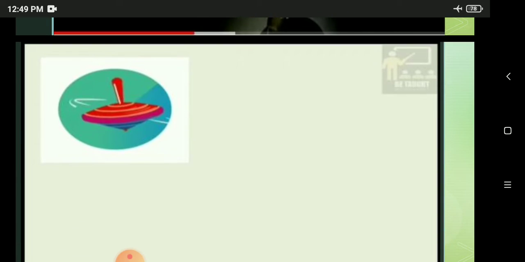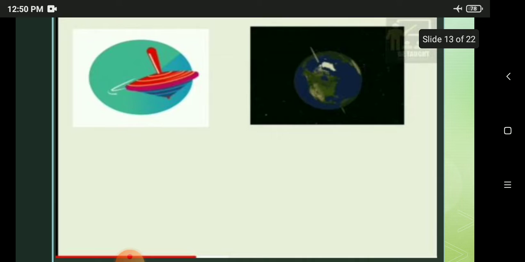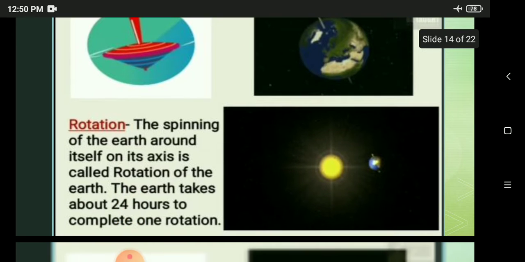See, can you all see this? This is a top spin. Just as a top spins about itself when you spin it, in the same way the earth also turns around itself. So the part of the earth that is getting sunlight goes into darkness, and the part that is in darkness comes into light. Where there is day, it becomes night after some time, and where there is night, it becomes day.